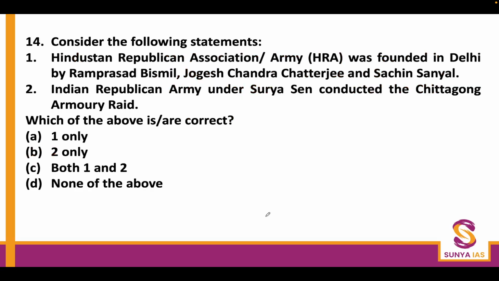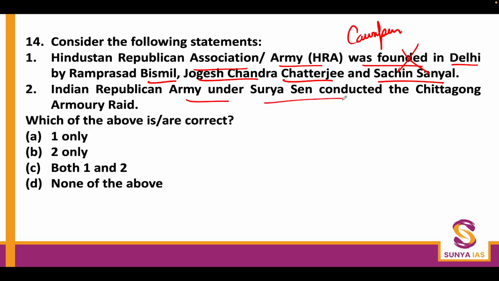Consider the following statements. The Hindustan Republican Association or Army, HRA, was founded in Delhi by Ram Prasad Bismil, Jogesh Chandra Chatterjee and Sachin Sanyal. It is correct that these people founded the HRA, which is many times called the Hindustan Republican Army, but it was founded in Kanpur and not in Delhi. So the first statement is wrong because of that part. The Indian Republican Army under Surya Sen conducted the Chittagong Armoury raid. This statement is right. It was done in 1930. So the B option, only 2, is correct.